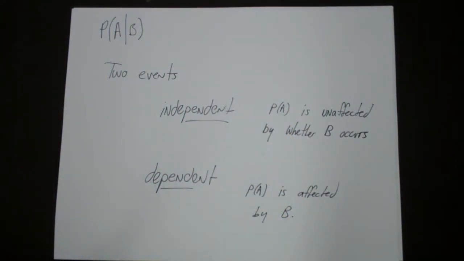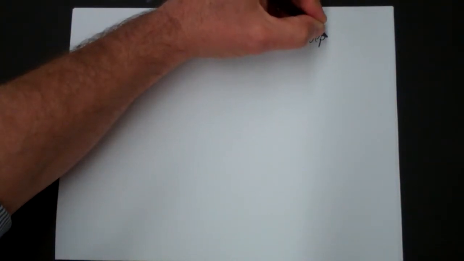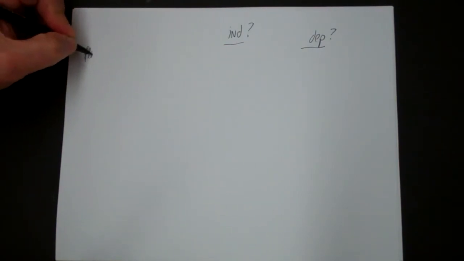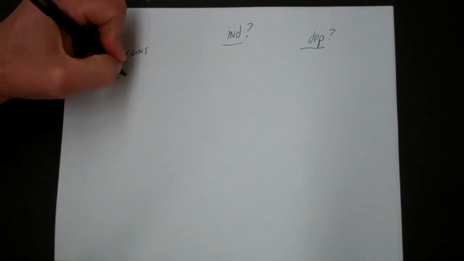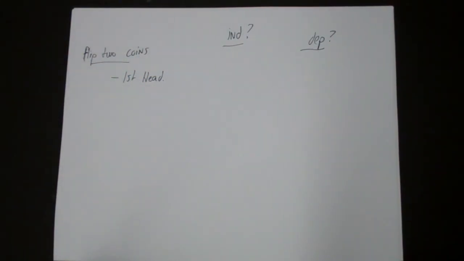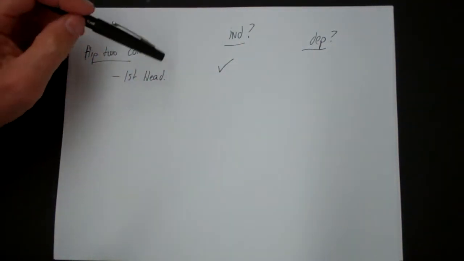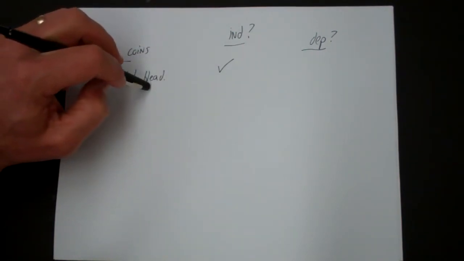And so, for example, let's look at some examples of independent or dependent. So let's roll two coins. Well, you don't roll coins. Let's flip two coins. And the first is a head. So the question is, if the first one is a head, does that affect whether the second one's a head or not? And the idea is that flipping two coins, the two coin flips are independent. Because if you get a head the first time, the probability of getting a head the second time is 50%. But if you get a tail the first time, the probability is also 50%.